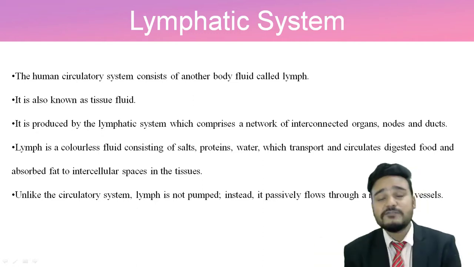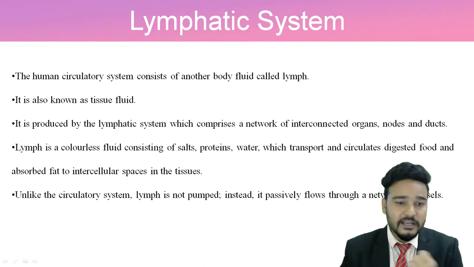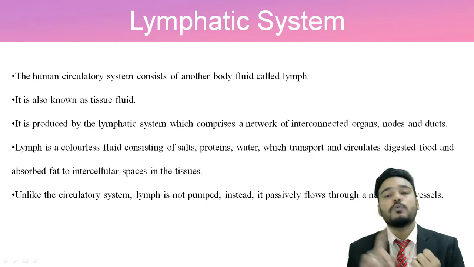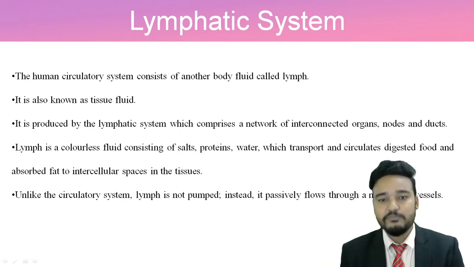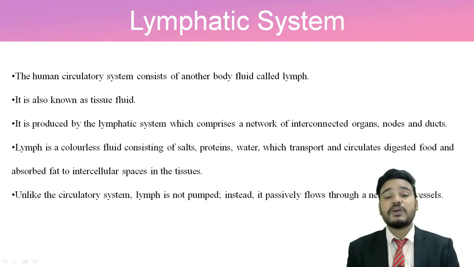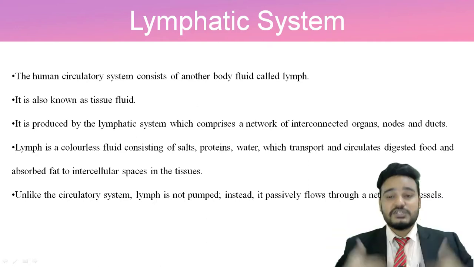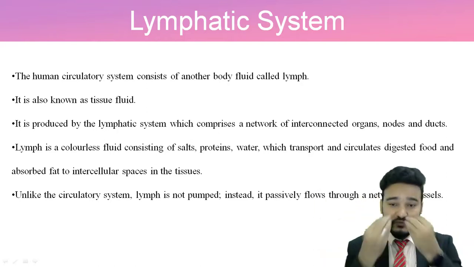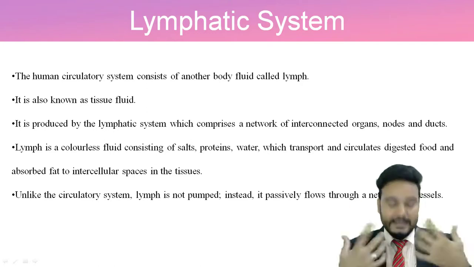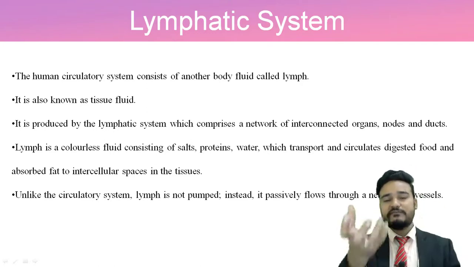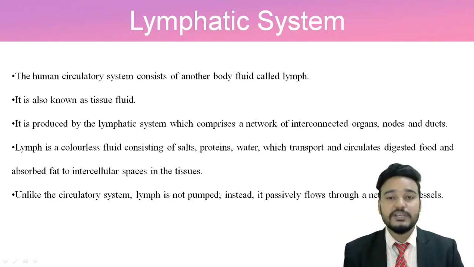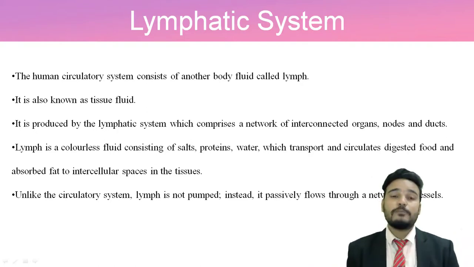So how is this fluid? It is colorless, and it contains some salts, proteins and water. Water is everywhere in our body. It transports and circulates digested food and absorbed fat to the interstitial spaces of the tissues. When we eat something and the food is digested, the proteins and fats are taken from that food and circulated to different parts of our body.